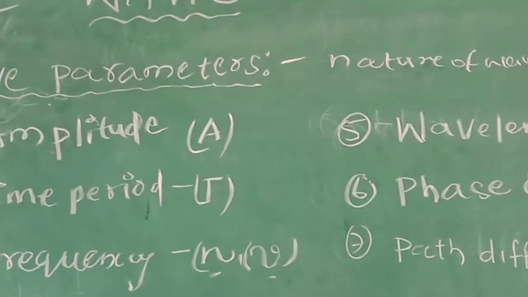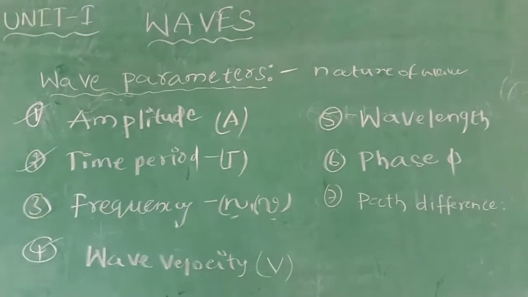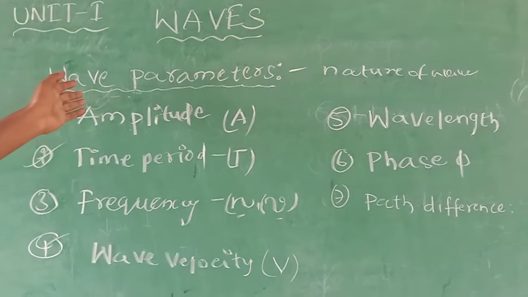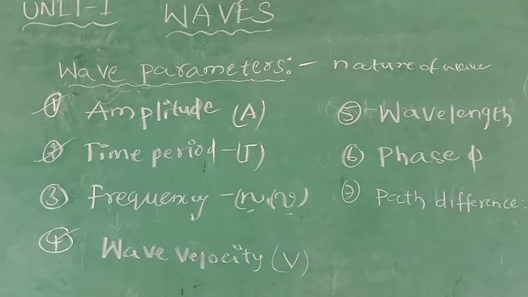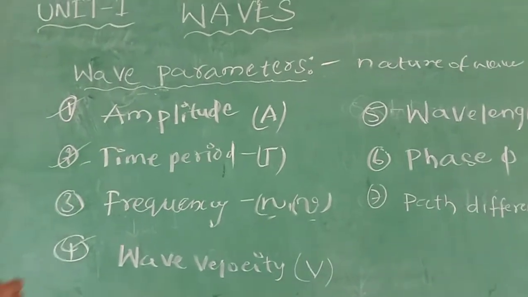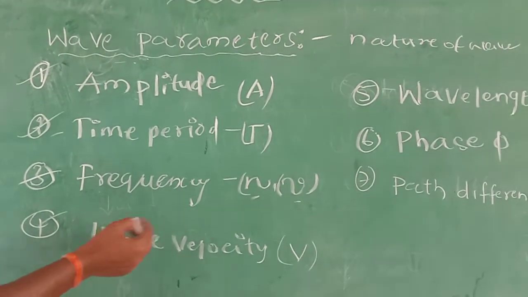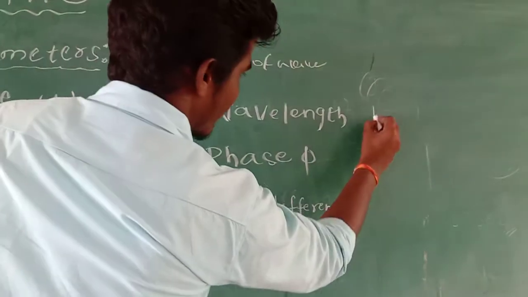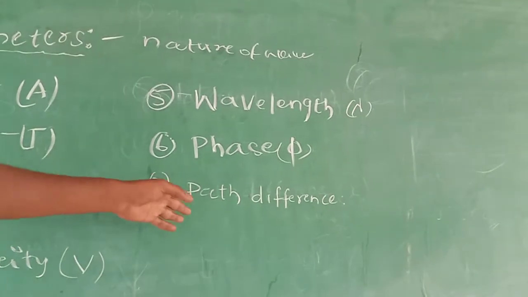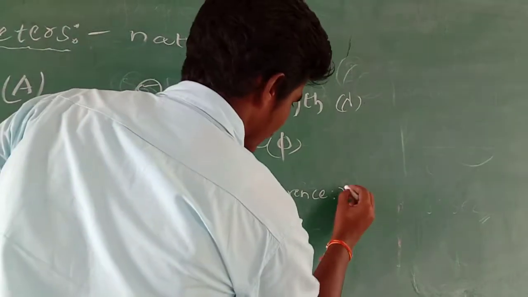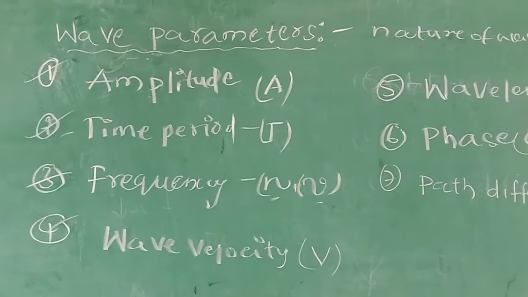Wave parameters express the nature of the wave which we are having. There are several parameters of a wave. The first one is amplitude, which is represented by A, the second one is time period, which is represented by T, and the third one is frequency. The fourth one is wave velocity, then wavelength, which is represented by lambda, and phase, represented by psi or pi, and the last one is path difference, which is represented by x. Now we are briefly explaining each and every parameter.